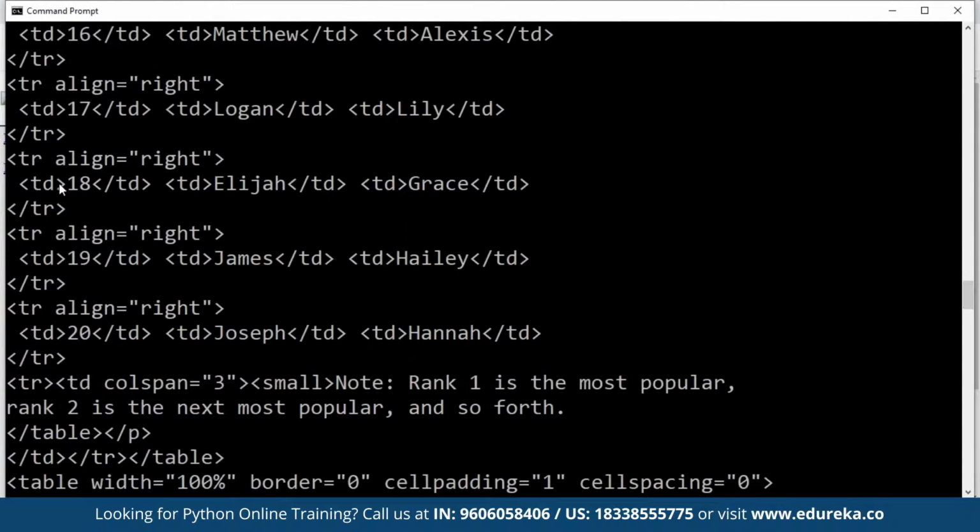So if you see, every baby has a rank, a first name, a second name. Like that, there's a pattern: TD, less than TD, less than TD. This is the pattern they have. There are a bunch of TDs. So all I need to do is write a regular expression to fetch the information from these bunch of TDs, isn't it? So this is what I have exactly written. First, let me run the program so you can see, then I will explain that.